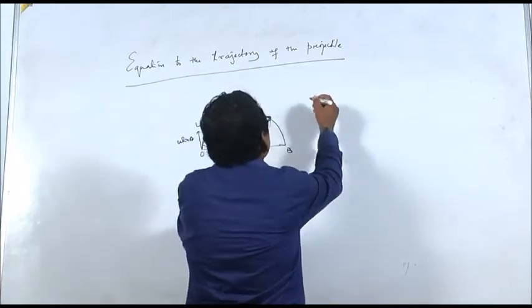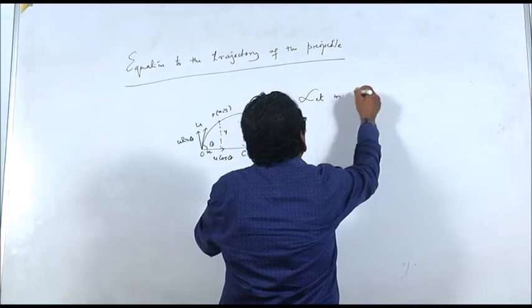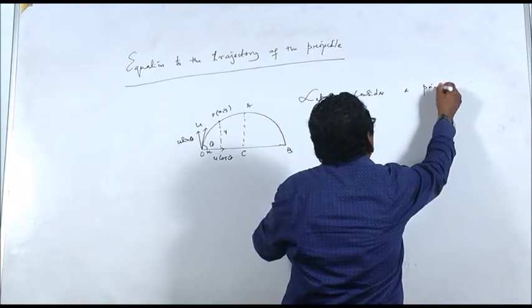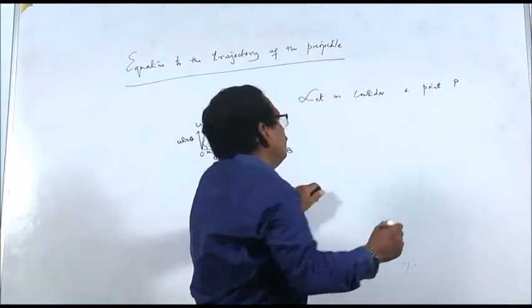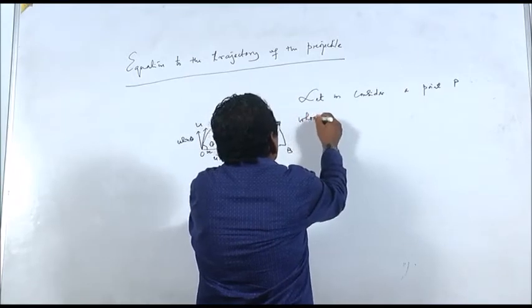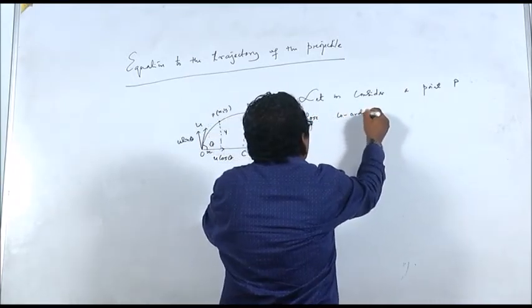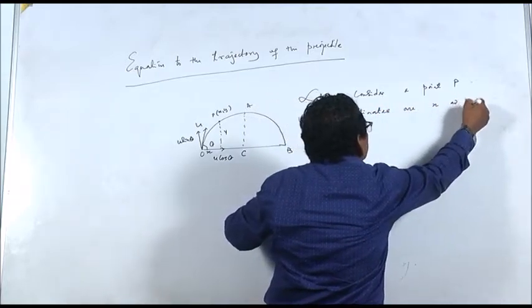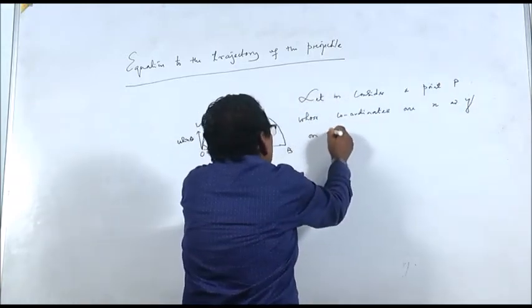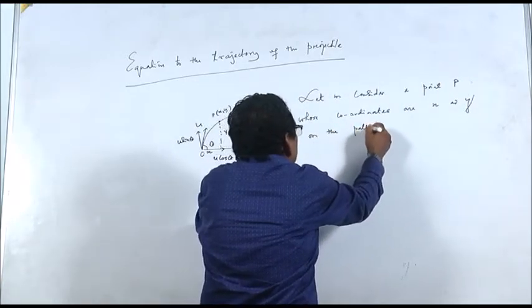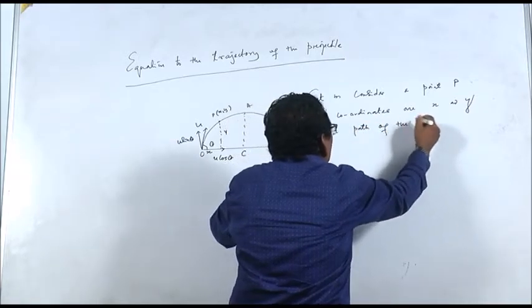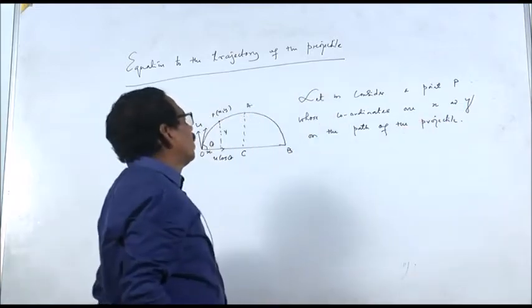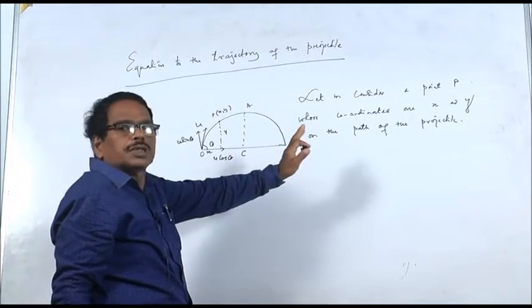So let us consider a point P, whose coordinates are x and y, on the path of the projectile.